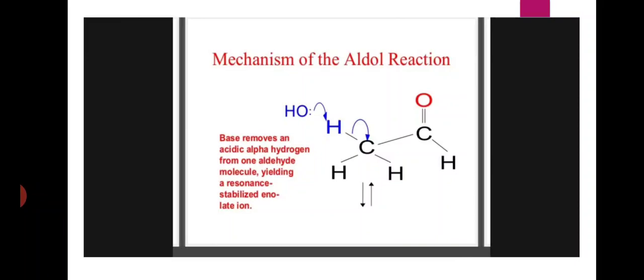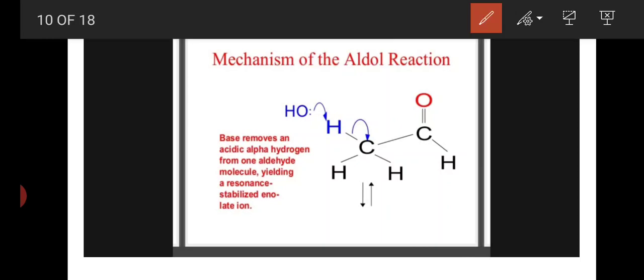They are easily removed in the presence of bases, because after the removal of the alpha hydrogen, an enolate ion is formed. This enolate ion participates in resonance, so resonance stability is gained by this molecule.